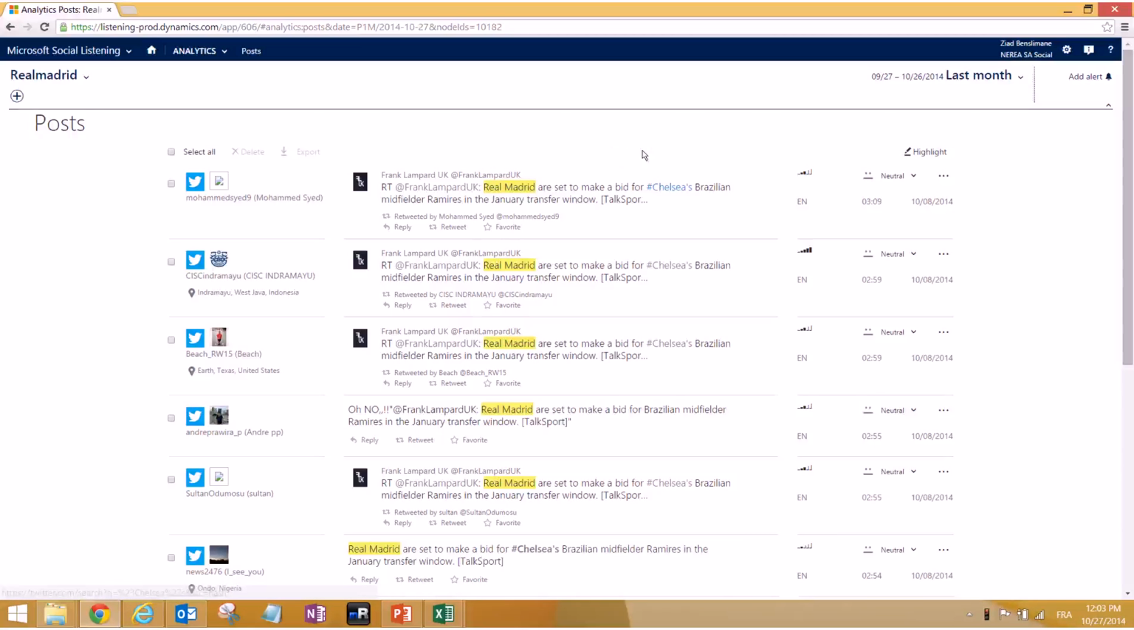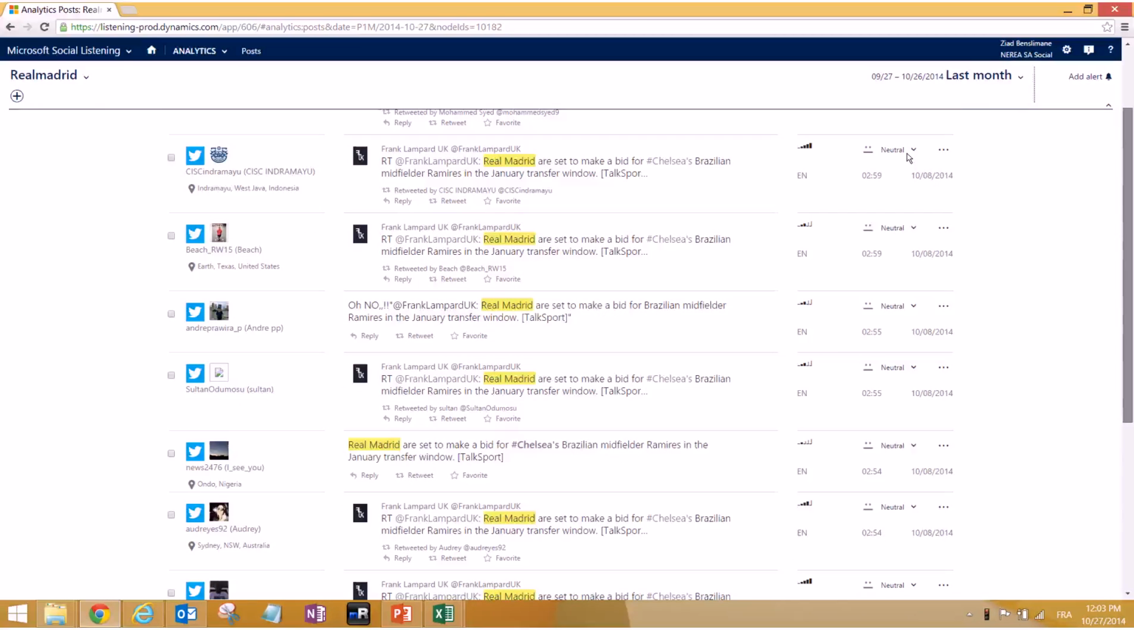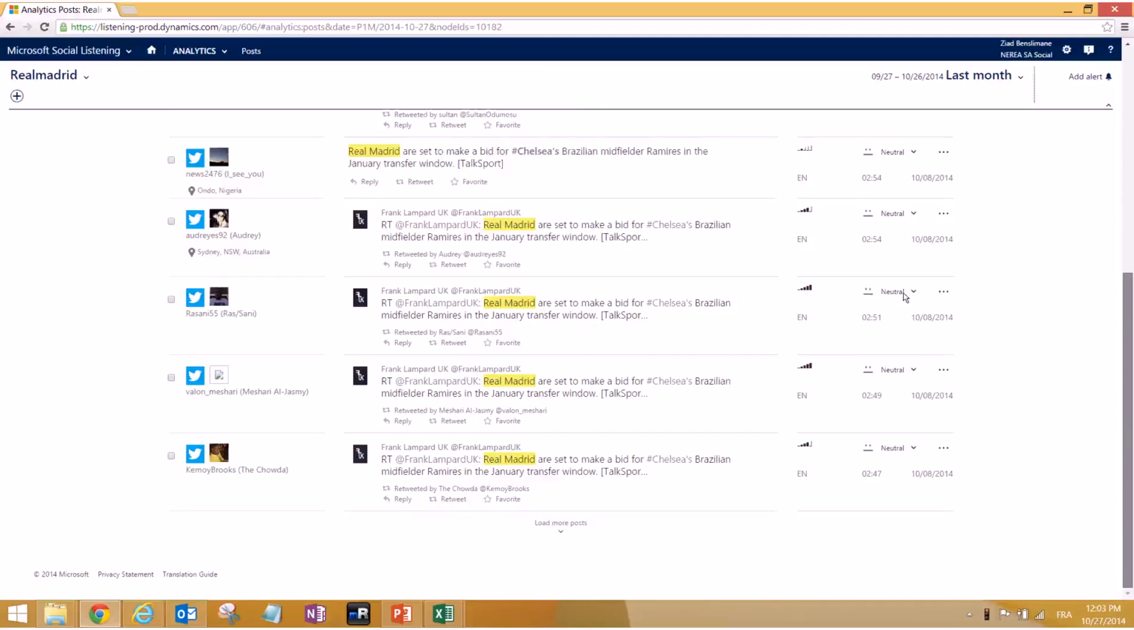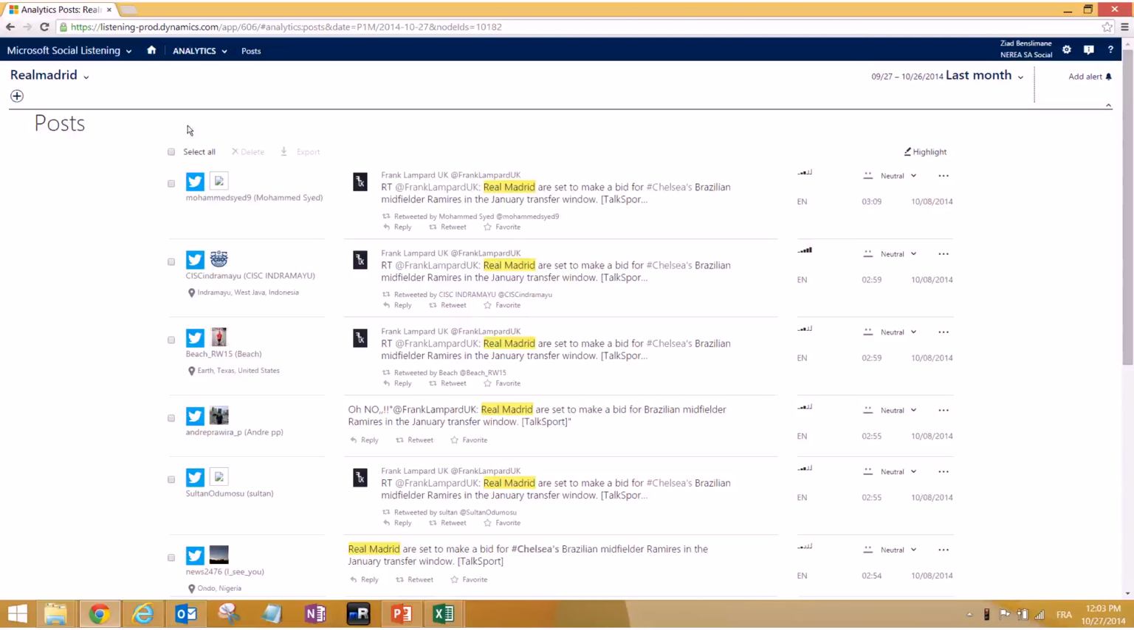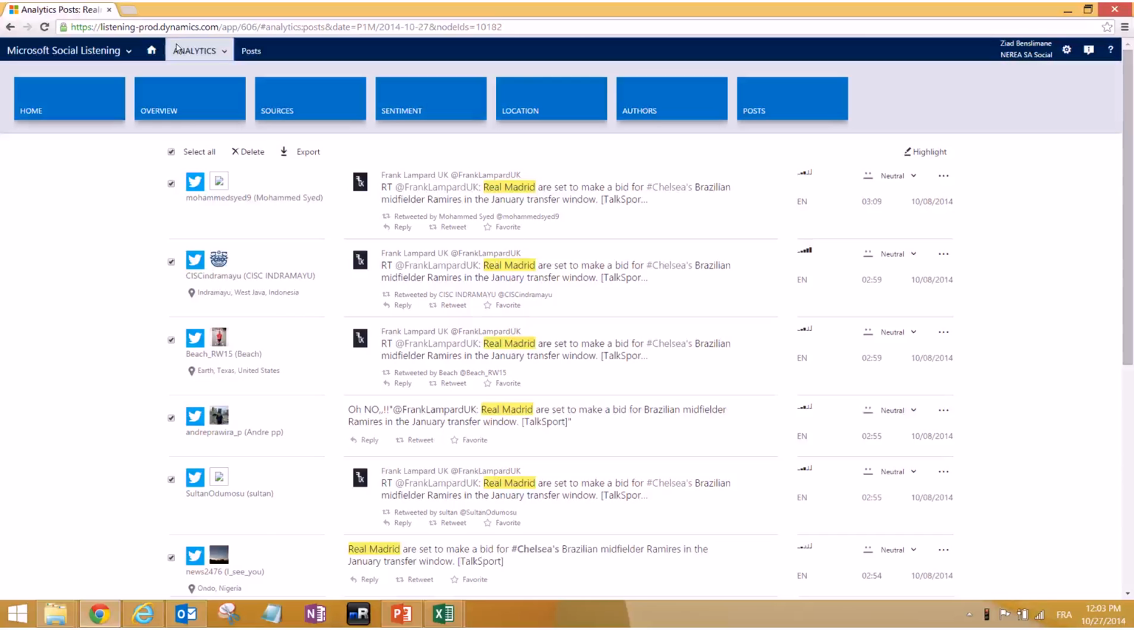And here as you guys see, you can look at the post. Real Madrid are set to make a bid for Chelsea Brazilian player and so on. So you can analyze the post, and you can easily say select all and export to an Excel or to an XML. So this is called Microsoft Social Listening, and it's the one that can help you to do the analytics on social media.